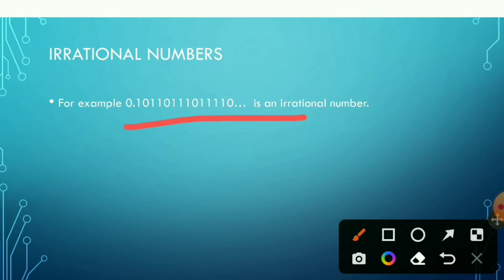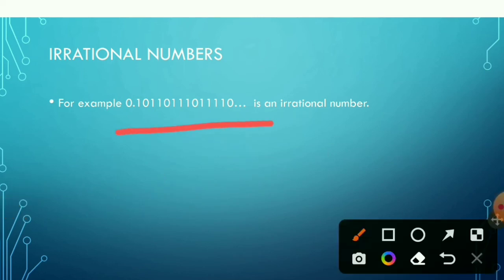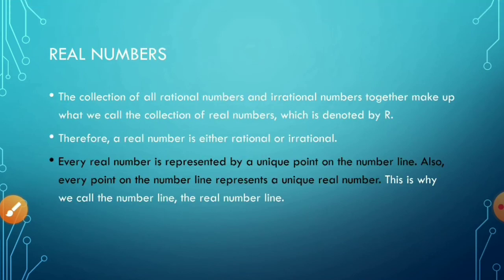I will give you an example of a recurring decimal, that is 0.333333333. This is a recurring decimal. So we don't want this kind of number. We want all the numbers that are non-terminating and also non-recurring, that is, they are not repeating themselves. For example, 0.1011011101110, this is an irrational number.